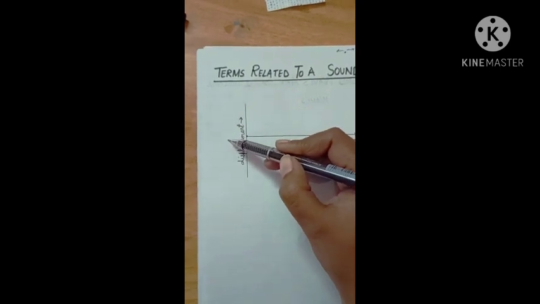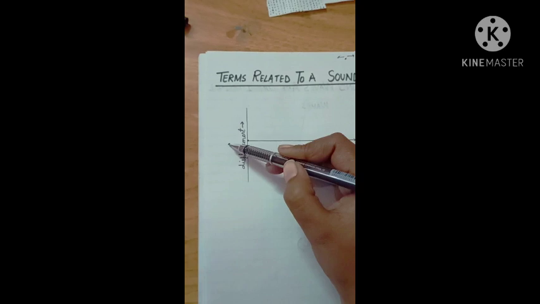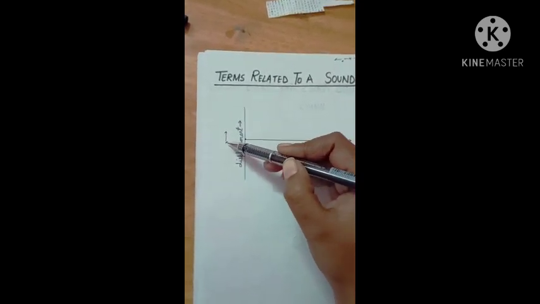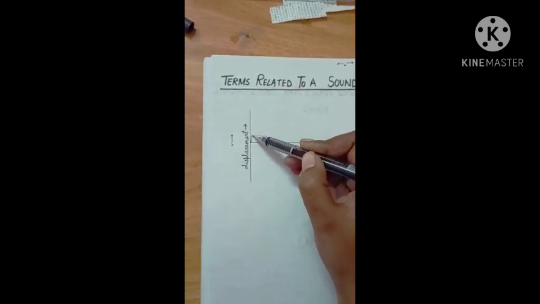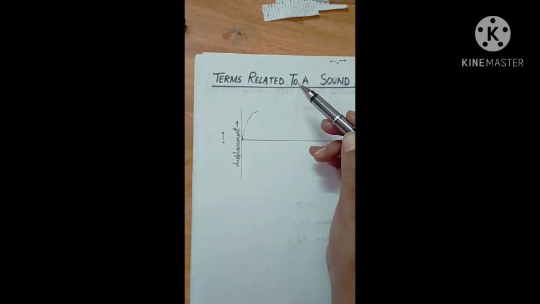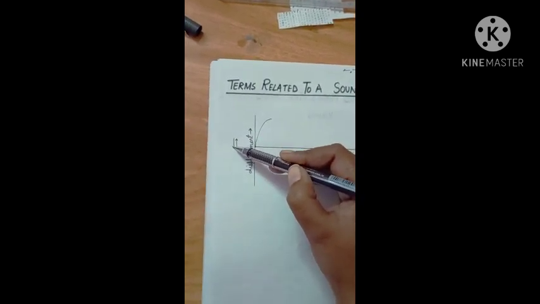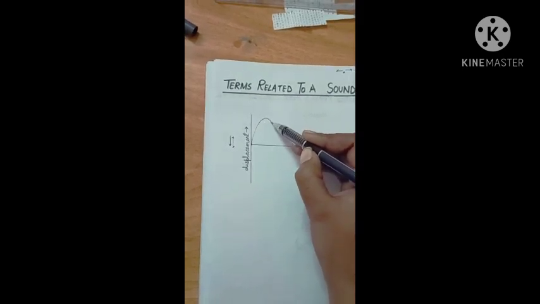Now if this particle starts vibrating, let's suppose first it moves in this direction, like this, right? Now again this particle will come back to its original position, so we can represent it like this.